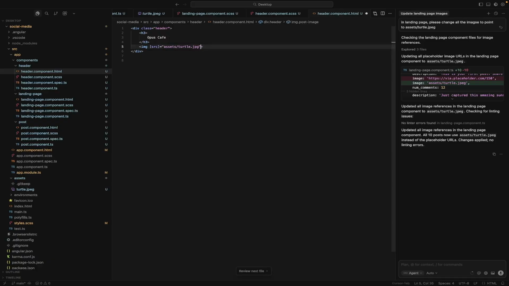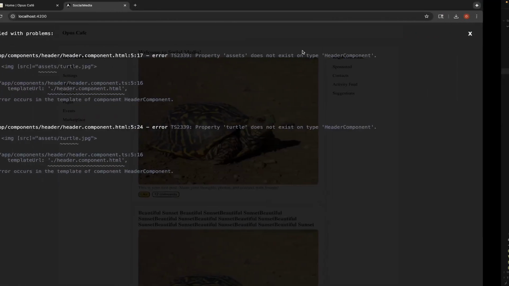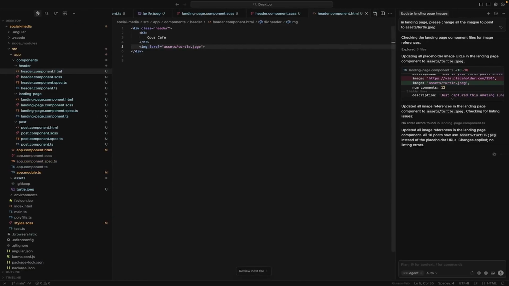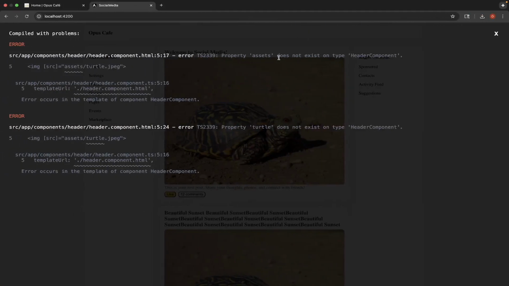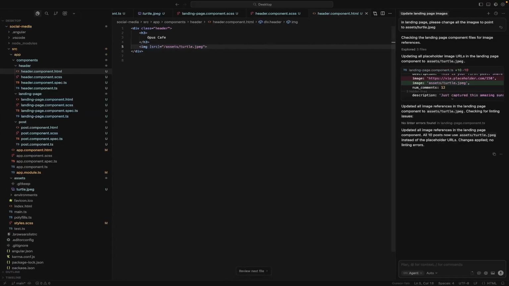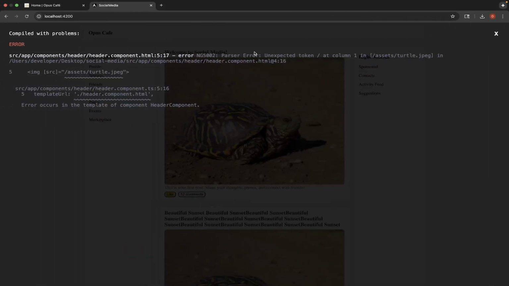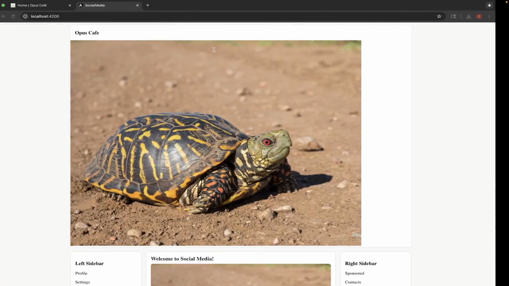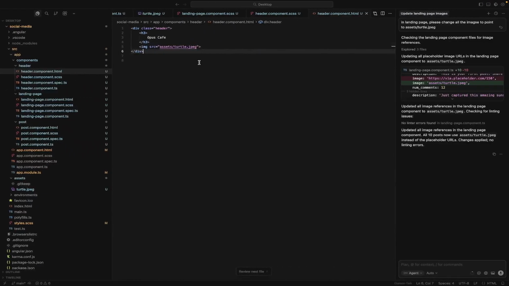And we're not going to have that. Assets not contained. Sorry, .jpg. Property assets does not exist on header component. Unexpected token on column 1. Assets.header.jpg. Oh, so maybe we're not passing it as a variable. We're passing it as absolute path. Okay, now we have that in our header.